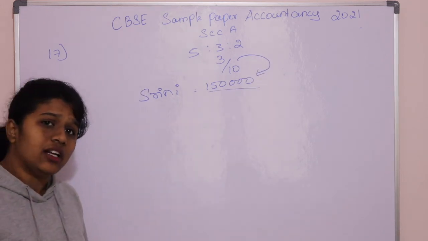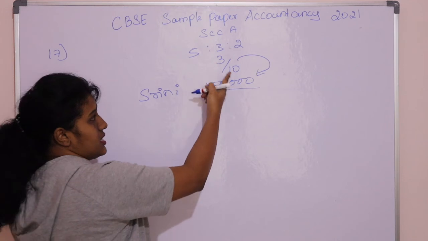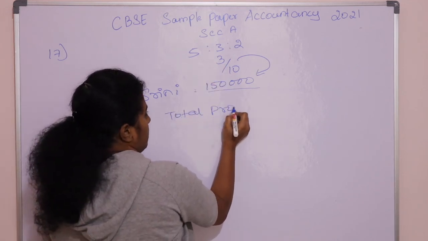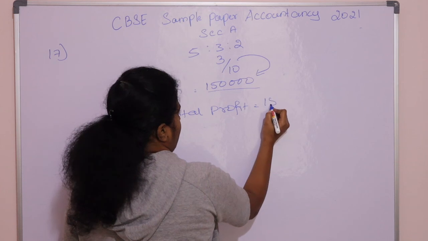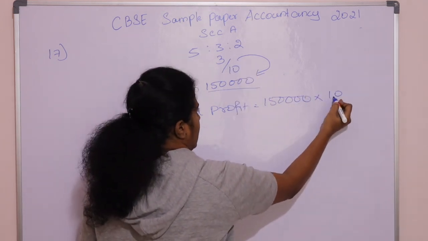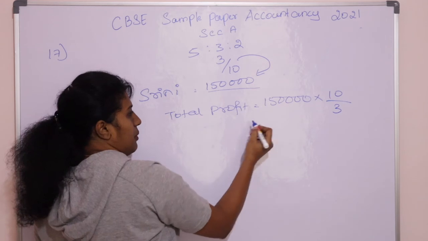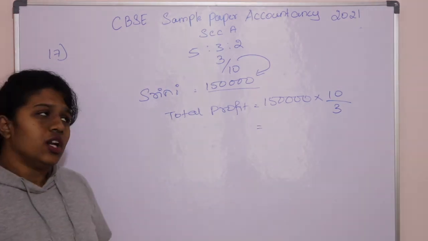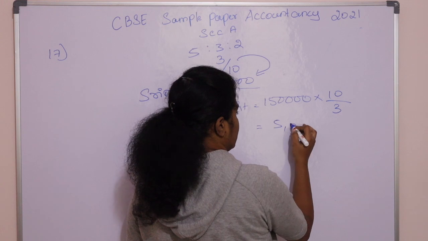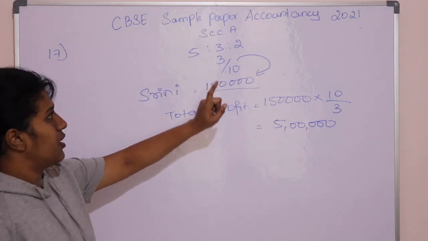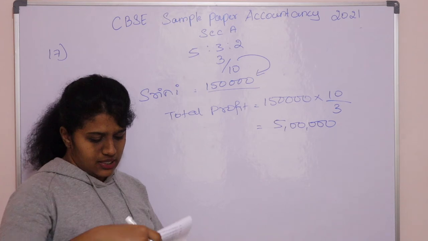Then how will you calculate the total profits? Just take the reciprocal of his share. The total profit of the firm will be 1,50,000 into the reciprocal of this. 3/10 will become 10/3. Then calculate the total profits. So the total profit comes up to 5 lakhs. So now you have got the total profit. Now whichever partner's share is asked, you can easily calculate.